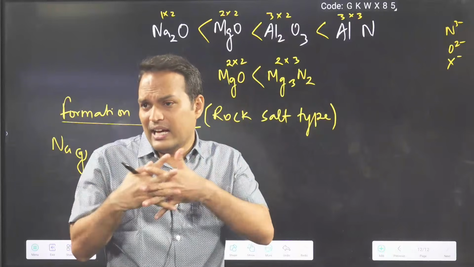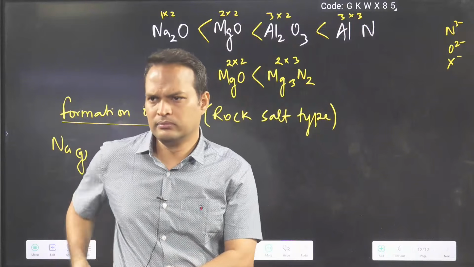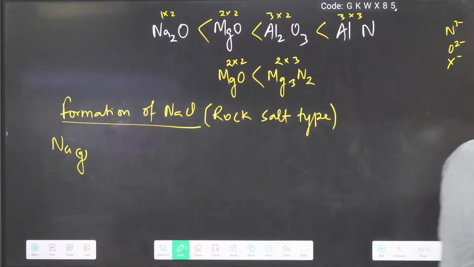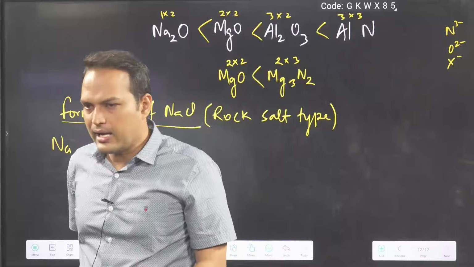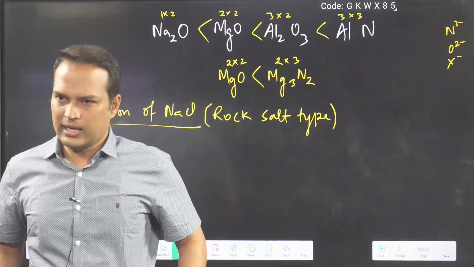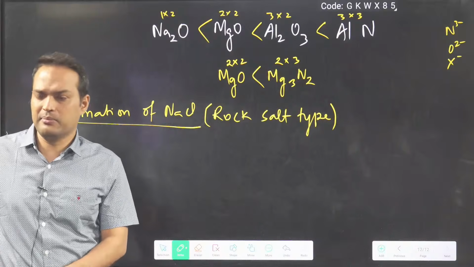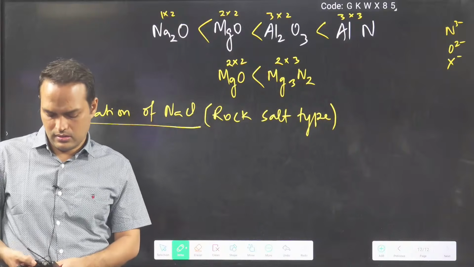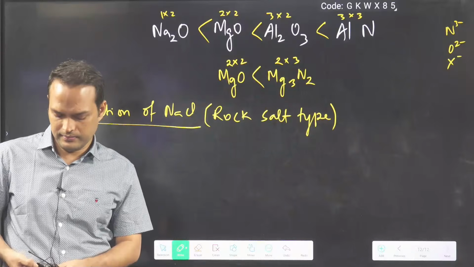Then cation and anion will combine to form crystal lattice. First I will make a cation, then an anion, and cation and anion will combine, ionic bond formed, then they will form the crystal. Correct? Okay.